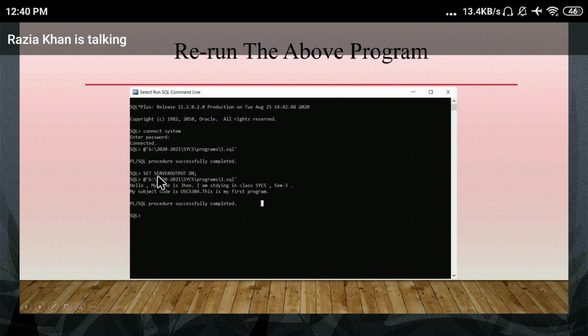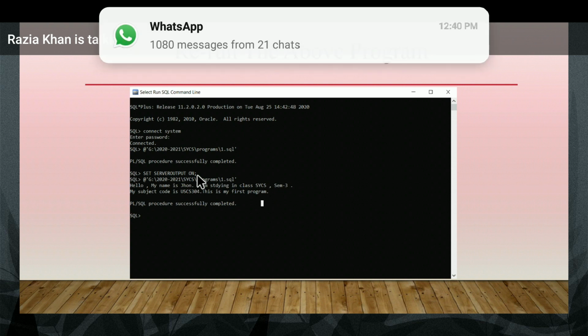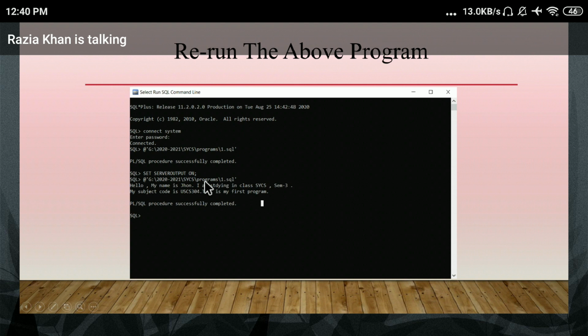Some students think that if they type set serveroutput on, the output will automatically be displayed. No, you have to rerun your program. You have to execute your program again by pasting its path, and then your output will be displayed.